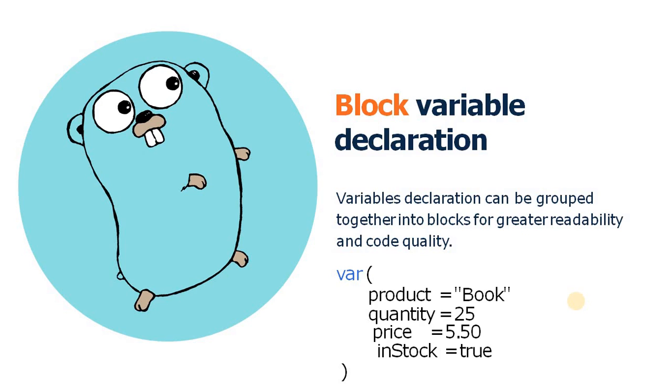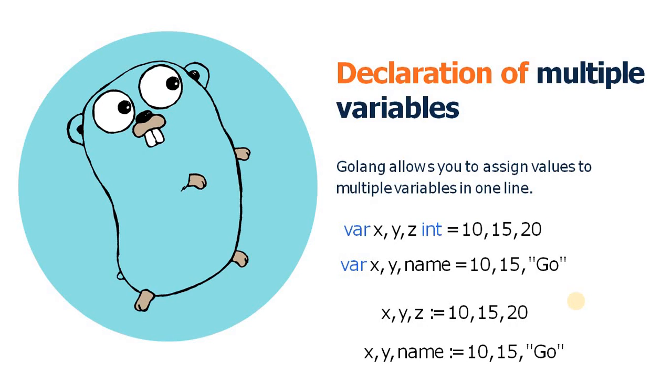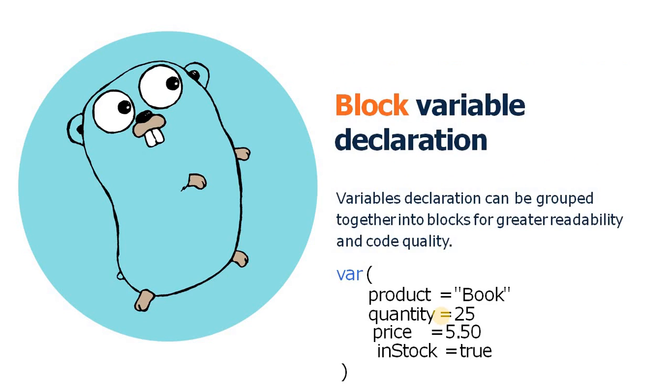Another main use of the var keyword is that using var we can declare global variables in Golang, but using the shorthand form, as we discussed in the last slide, in the last examples, we cannot declare global variables in Golang. So if you want to declare any global variable at the package level, then you must use the var keyword.